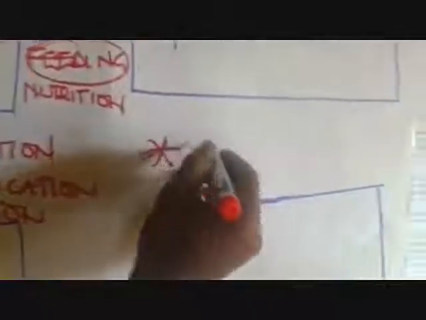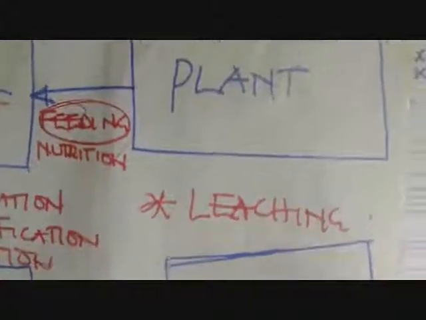And remember, we have said that even the nitrates can go to deeper layers of the soil where plant roots cannot reach, and that one we call leaching. So that is what we can say about the nitrogen cycle.